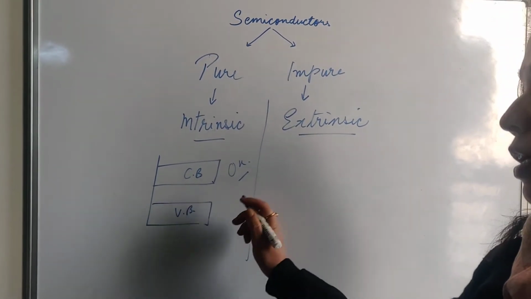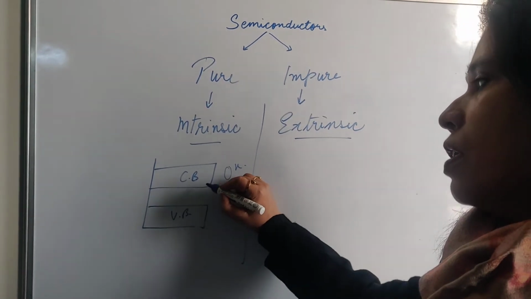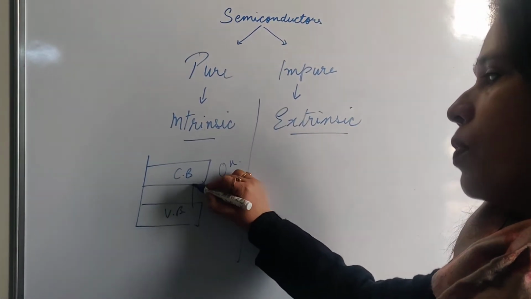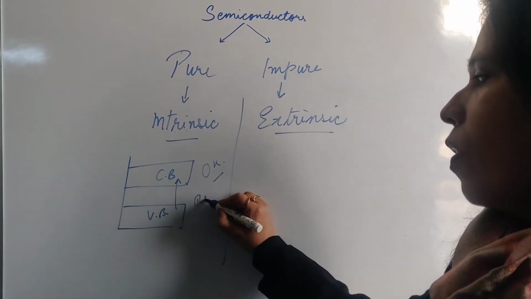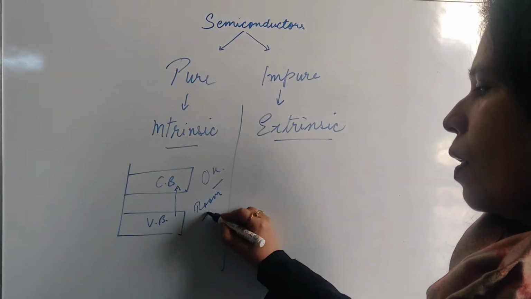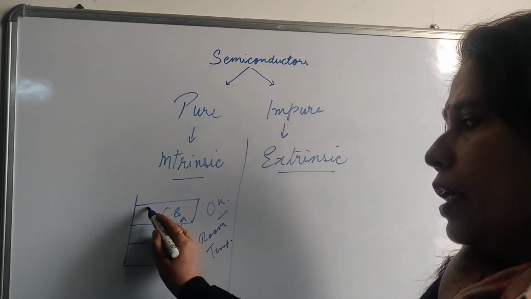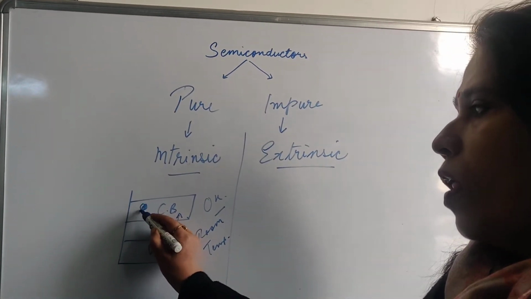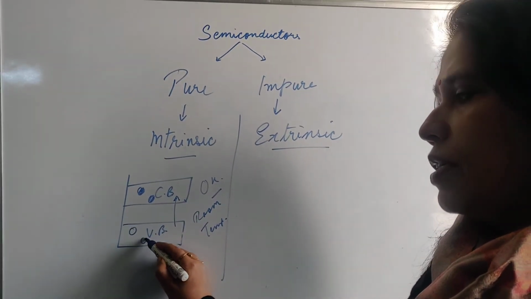But as the temperature increases, electrons are free to move to the conduction band. That is, at room temperature, some free electrons are there in the conduction band and some holes are developed in the valence band.